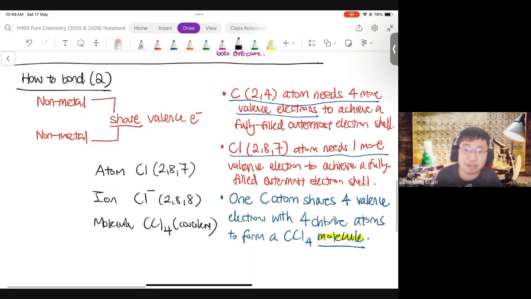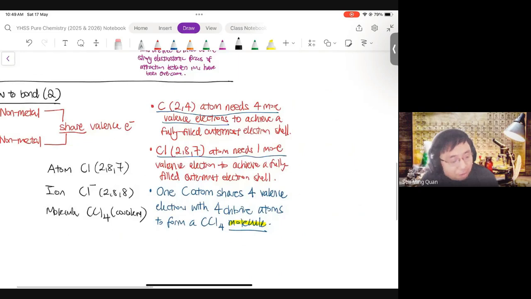All right. So you can use chlorine as an example. Cl, atom. Cl minus, ion. CCl4, covalent molecule. Okay. Now that's not it yet. So it forms a CCl4 molecule. Then what's next? You need to talk about the structure.